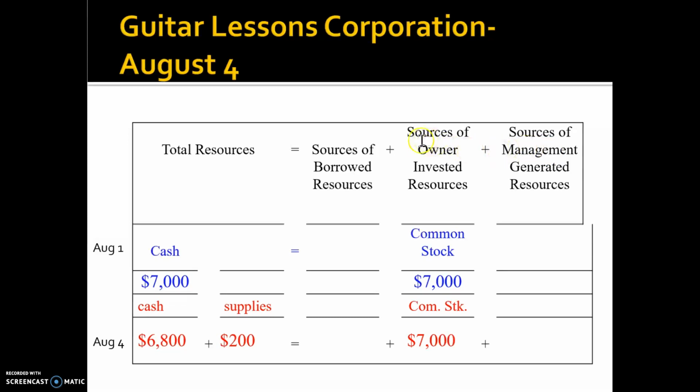You could be investing in Apple by buying the Apple stock, but you are not really managing Apple. So these two things may be different. Unlike our bookstore case, you are the owner of the bookstore and you run the bookstore. So make sure you understand you have three sources of resources: borrowed, owners invested, and management generated.